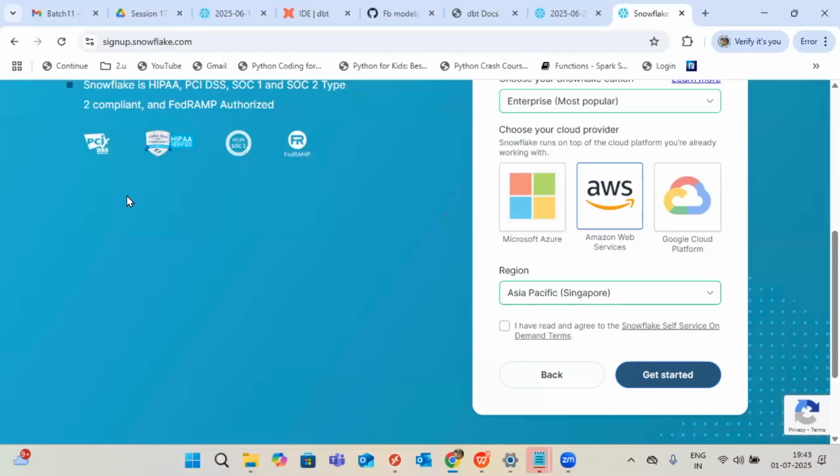We cannot select both Azure and AWS here. No. One account on one region. Dinesh, please note, one region and one cloud provider only we can choose. Inside of this account, we can create multiple accounts again if you want. That is a different story.